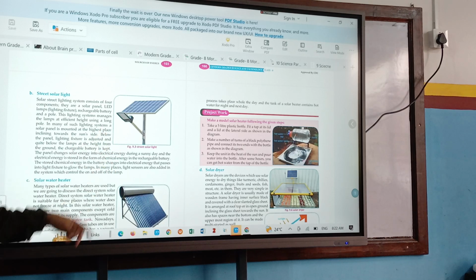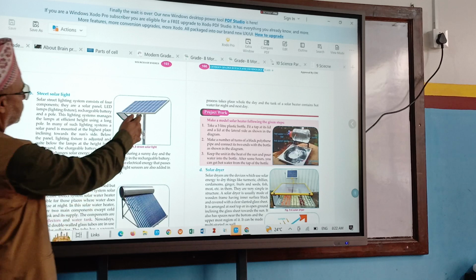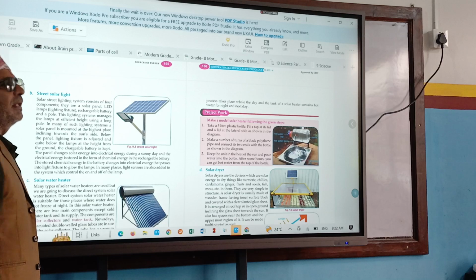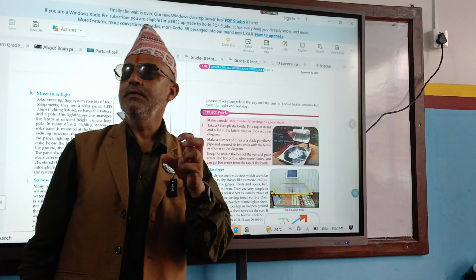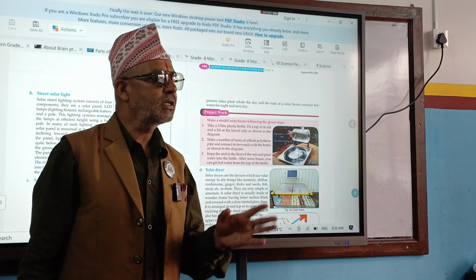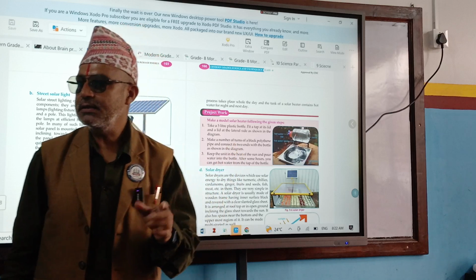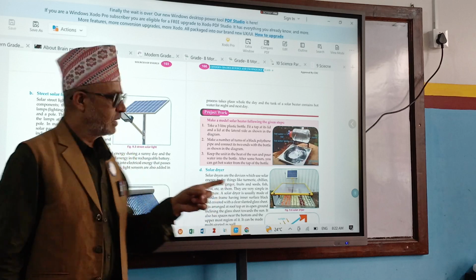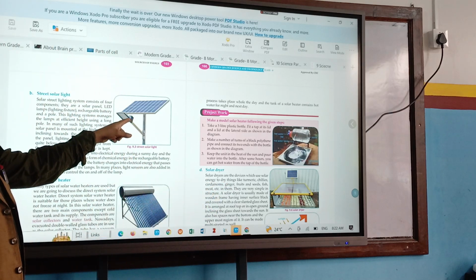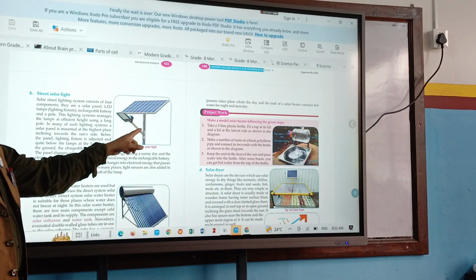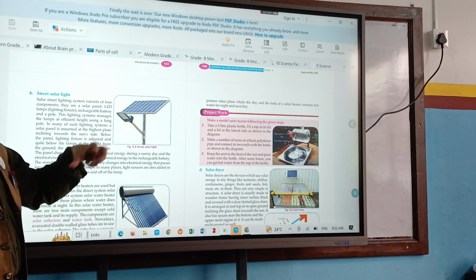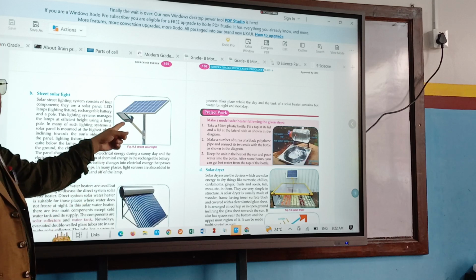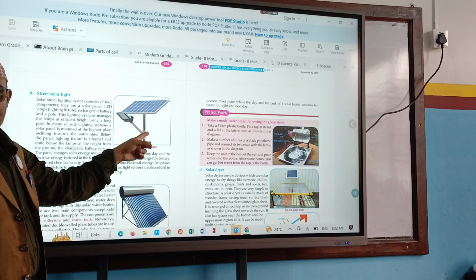Is there a street solar light on your side or not? Here is also a solar panel, and here is a battery. Mainly, energy can neither be created nor destroyed, but it can be converted from one form to another form. Here also, solar energy is converted to chemical energy. First, it must be stored, no? It is stored in the battery, and that chemical energy is converted to light energy, right?